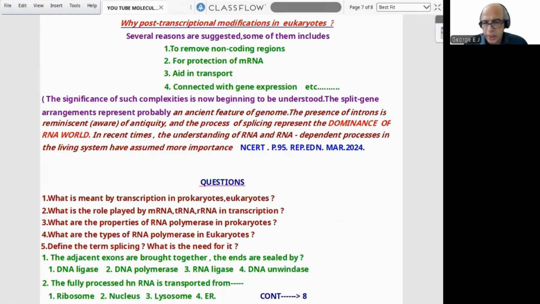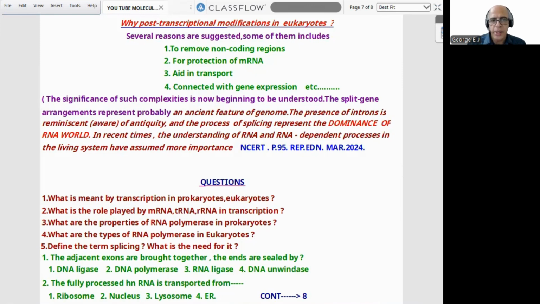So normally a question comes to mind. Why is post-transcriptional modification in eukaryotes required? What is the use? Several reasons are suggested. Some of them include removing non-coding regions, protection of mRNA, aiding transport, and connection with gene expression, etc. So the significance of such complexity is now beginning to be understood.